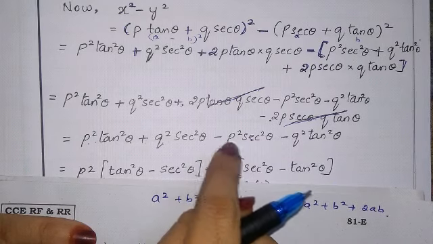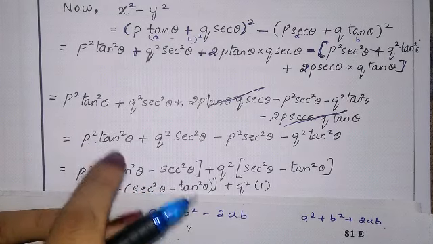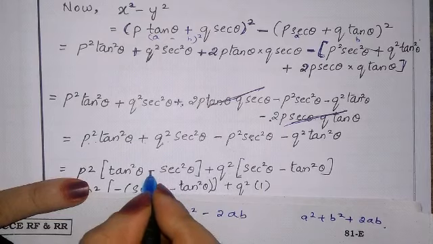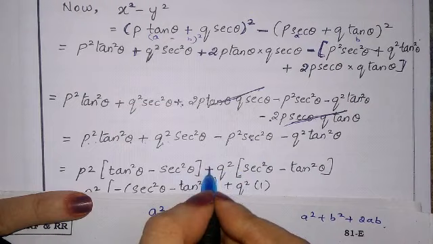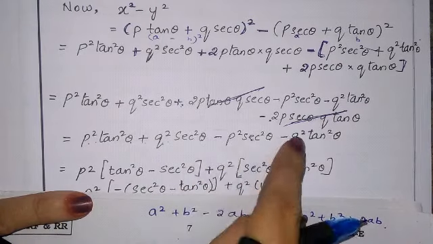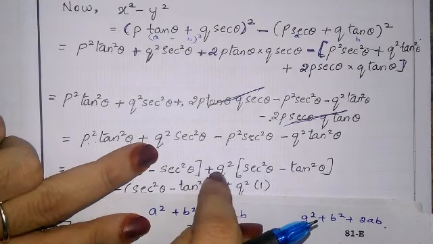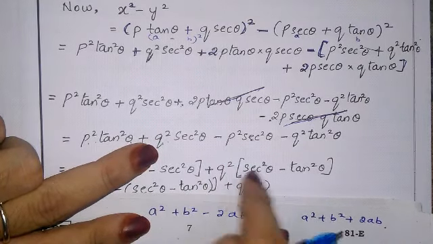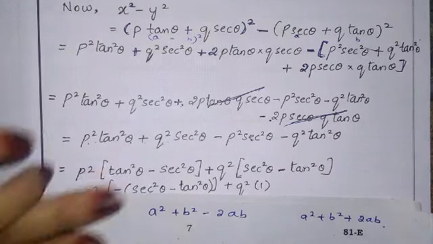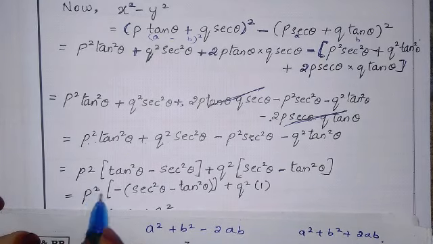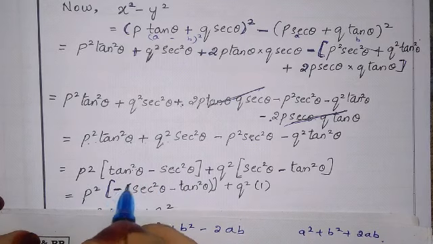So let me take p square common: tan square theta minus sec square theta, plus, I will take q square common in these two, q square common, sec square theta minus tan square theta. Now p square as it is.